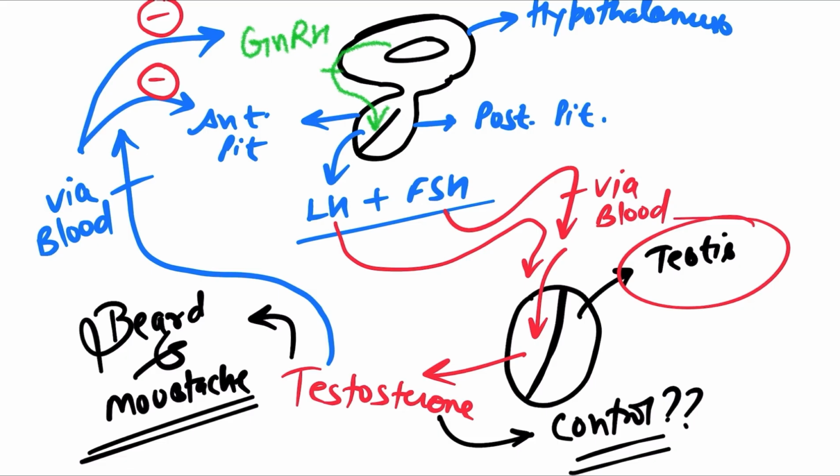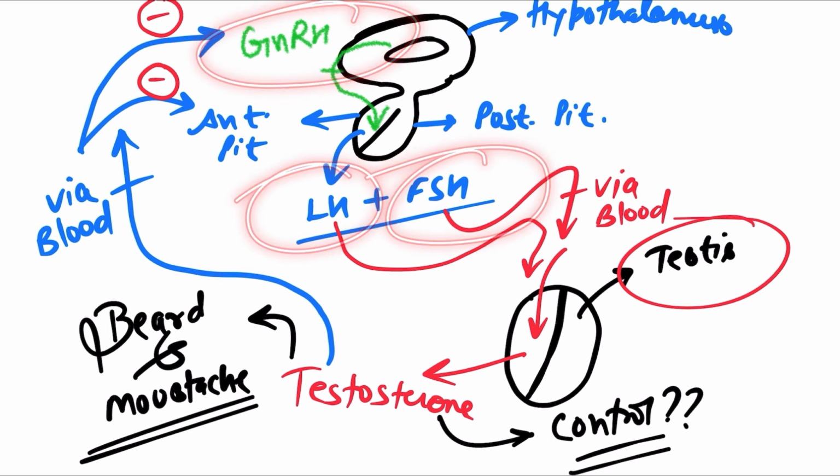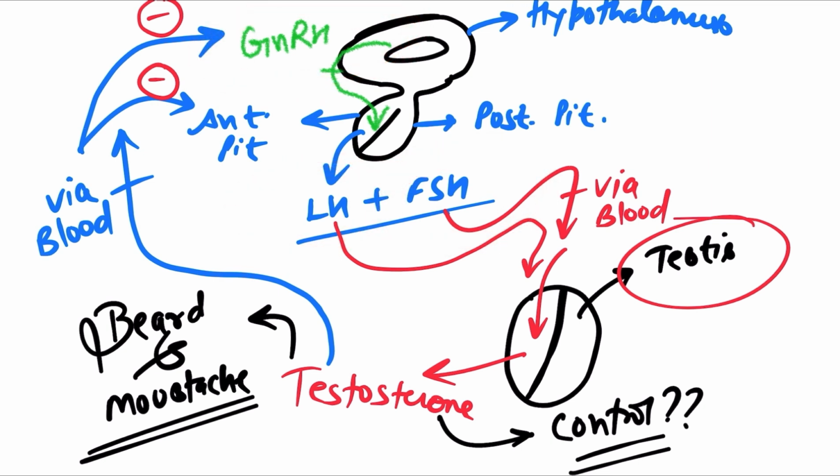So this is the second topic that we have covered, the hormonal system. Just for now, remember GnRH, LH and FSH, how the system is regulating itself, how the hormonal systems are regulating. And please remember these LH and FSH hormones, we will definitely talk about these two hormones in detail. These are the reproductive hormones related to reproduction in humans, male and female. So let's come to the final topic.